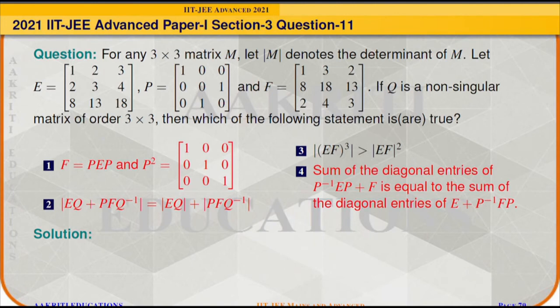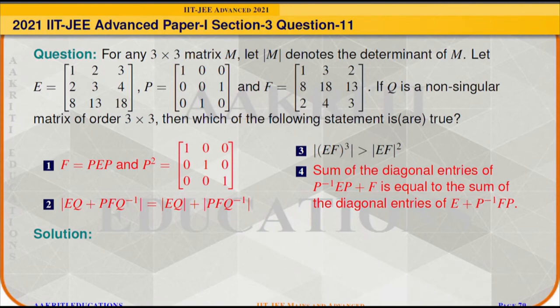So here is the important concept with the pre-multiplication or the post-multiplication of the matrix. If we post-multiply the matrix E with matrix P, it means we are performing a column transformation. Or if we pre-multiply the matrix E with matrix P, then we are performing a row transformation.